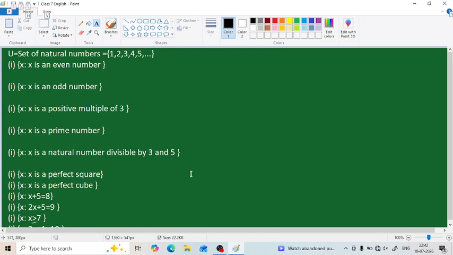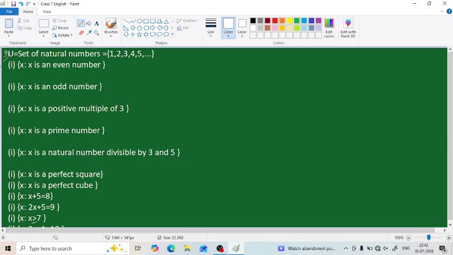So let's move on. The third question says that U is the set of all natural numbers. It is the universal set here. So the universal set which we are considering today is U, the set of all natural numbers. What all numbers will be included there? It will consist of numbers such as 1, 2, 3, 4, 5 and so on. We have to write the complement of all these given sets.